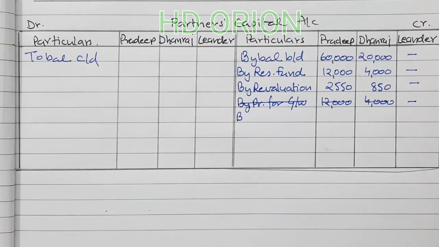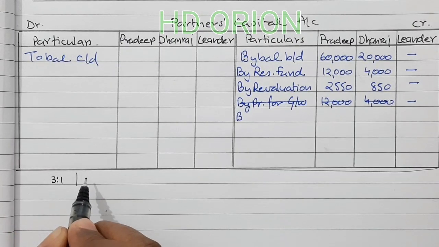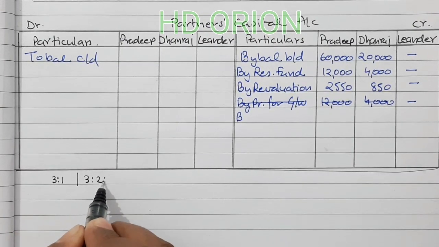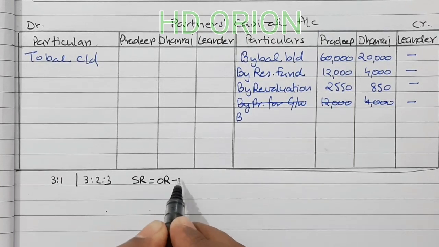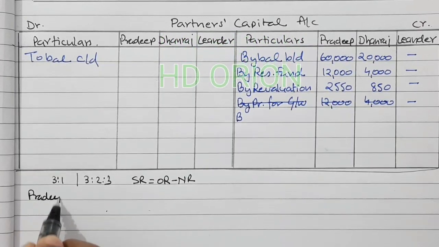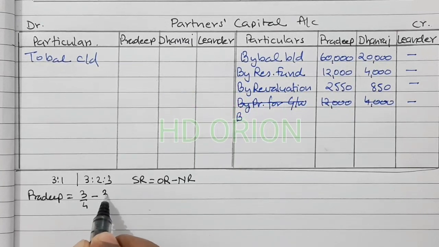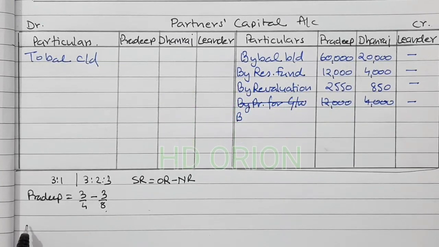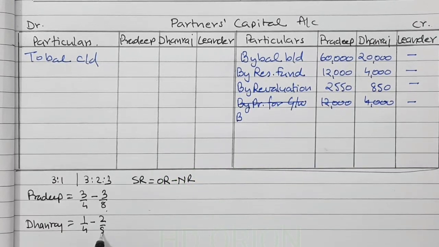For treatment of goodwill, we will calculate the sacrificing ratio. So old ratio is 3:1 and new ratio is 3:2:3. So we know that sacrificing ratio is equal to old ratio minus new ratio. Therefore for Pradeep, old ratio 3/4 minus 3/8, and for Dhanraj, 1/4 minus 2/8.